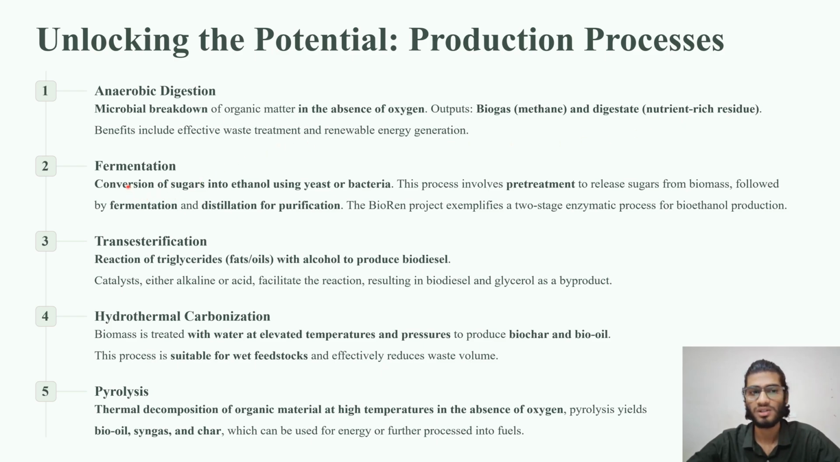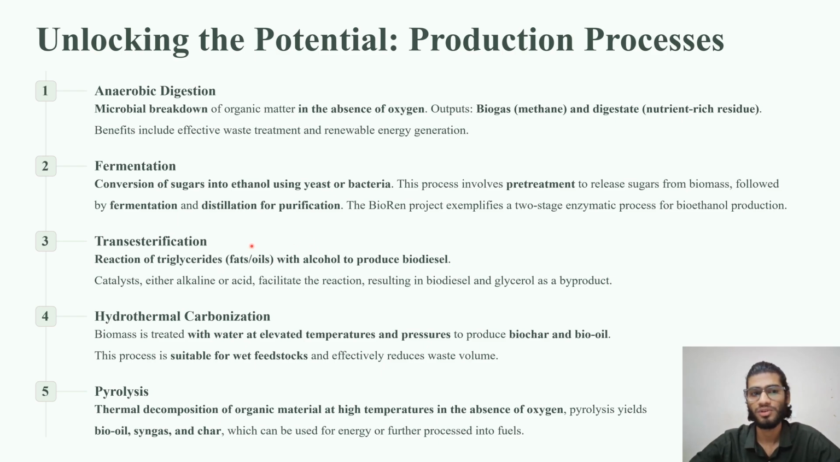Okay, coming to the next process, it is fermentation. Fermentation is the conversion of sugars into ethanol with the help of yeast or bacteria. This process is called fermentation. It includes three basic steps: pre-treatment, followed by fermentation, and at the last we have to purify the obtained product, which is done by distillation. As I told you before, the biofuel project is an example of a fermentation process, a two-stage enzymatic process for bioethanol production.